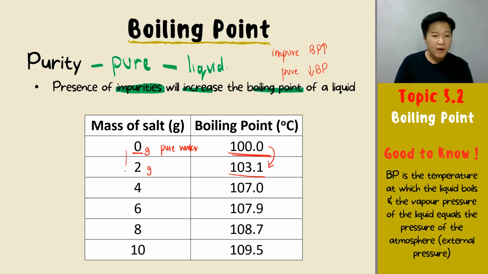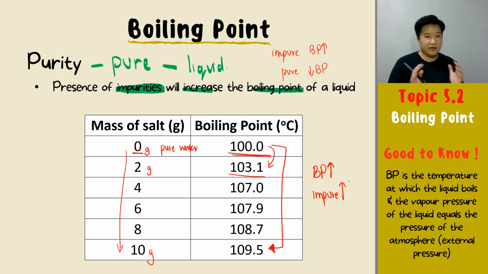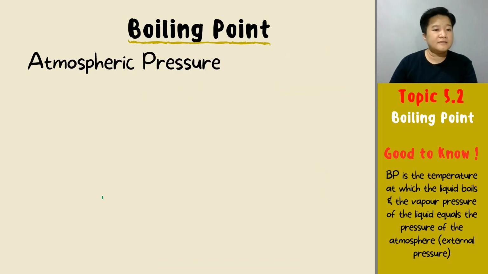And what happens when the amount of salt increases? When you go all the way to 10 grams of impurities, your boiling point goes from 100 degrees Celsius all the way up to 109.5 degrees Celsius. I hope you can see that your boiling point will actually increase when your impurities increase. Okay? Simple.